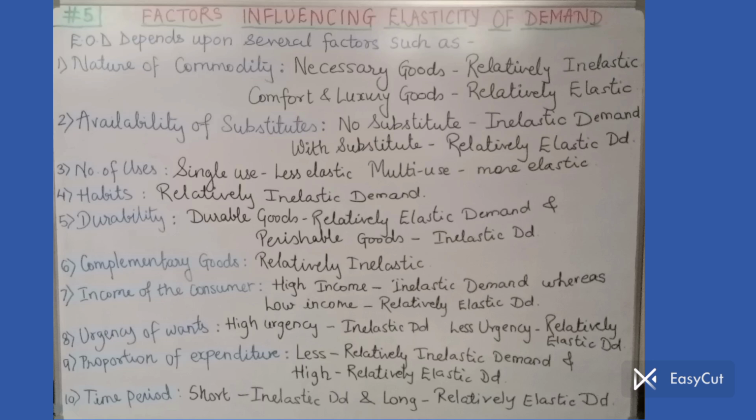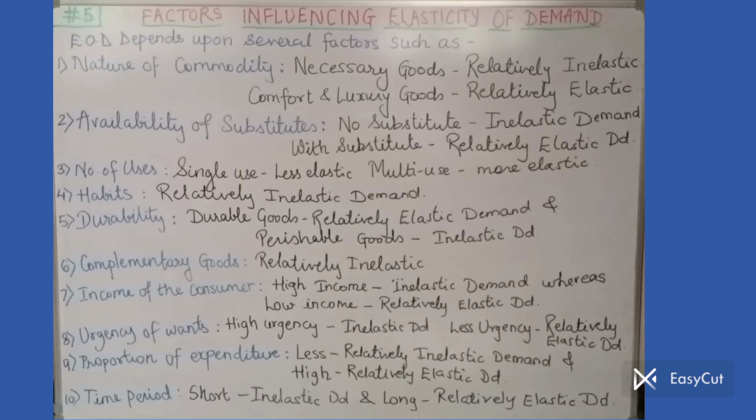Number 4, habits. In case of habitual goods, whatever is the price, we buy the product. So it is relatively inelastic demand. That means non-changeable demand. Next point, point number 5, durability. In case of durable goods, there is relatively elastic demand because they are durable, they are for a longer period of time. So we can wait for the purchases and no issue.